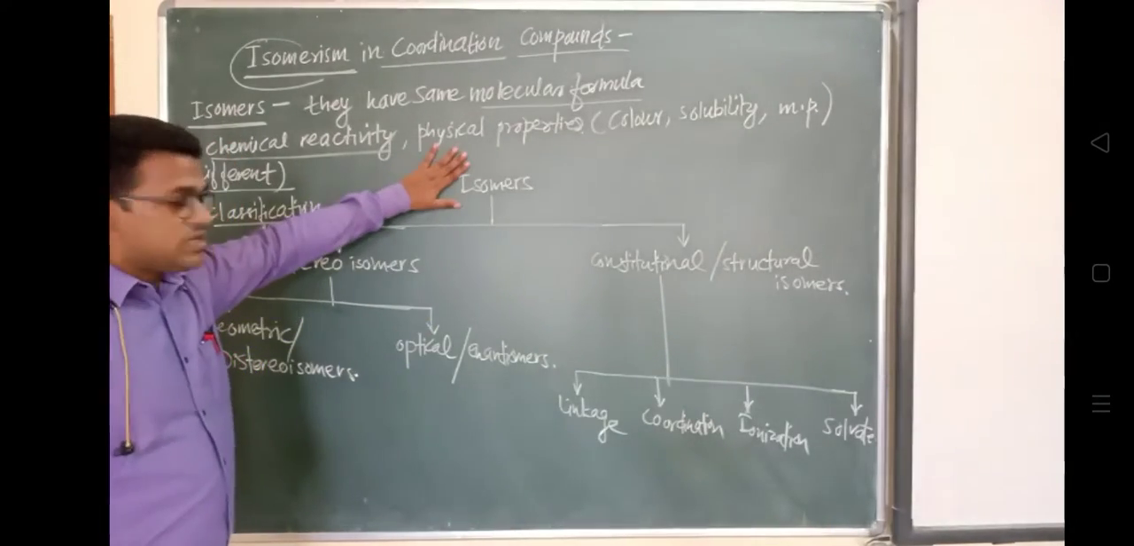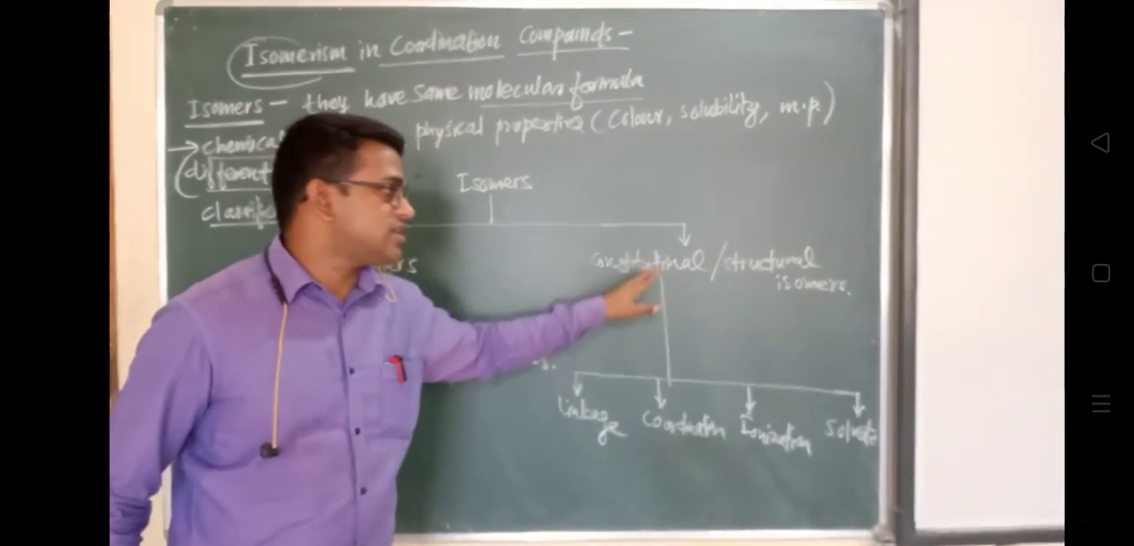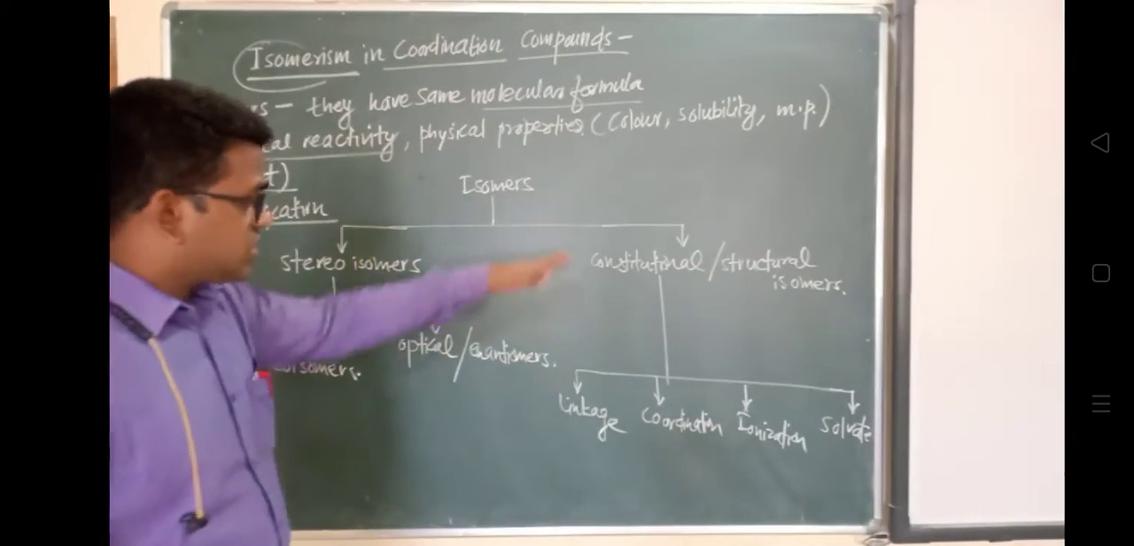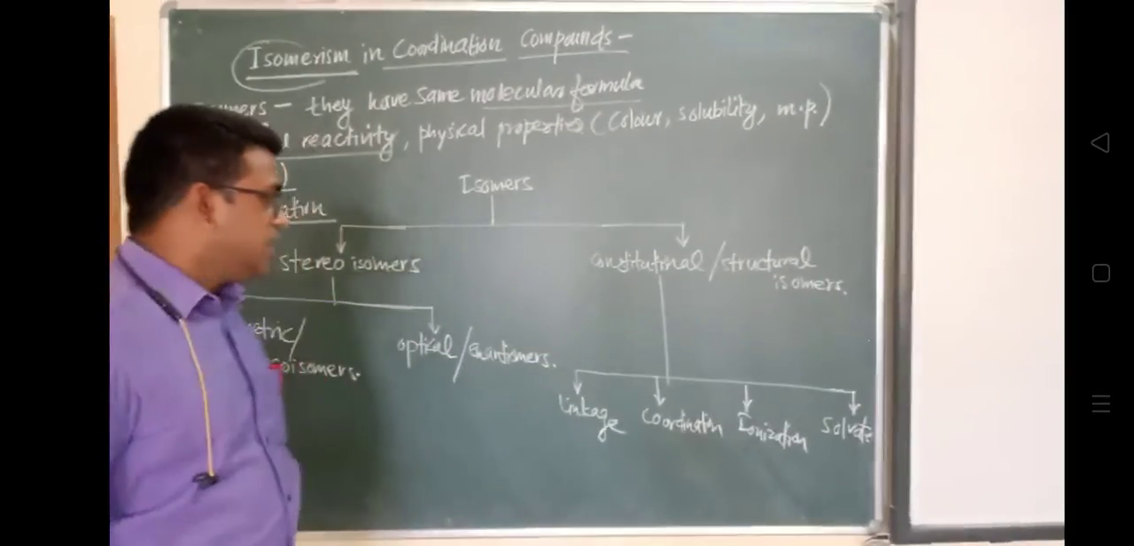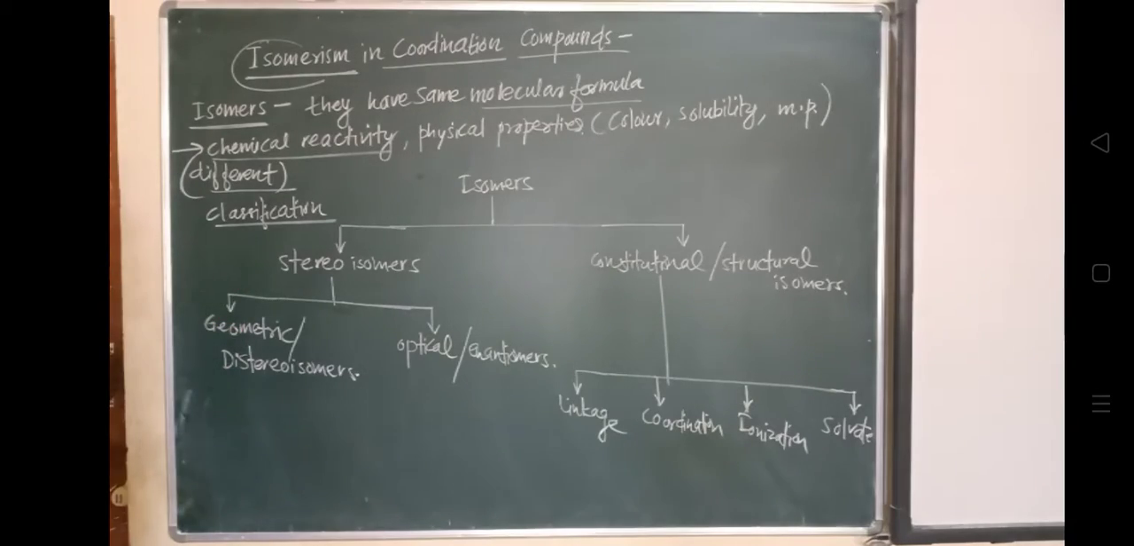So, based on this flow chart, isomers are classified into two categories: stereo and constitutional, which is also called structural isomer. Structural isomers have four types: linkage, coordination, ionization, and solvate. And stereoisomers have two types.